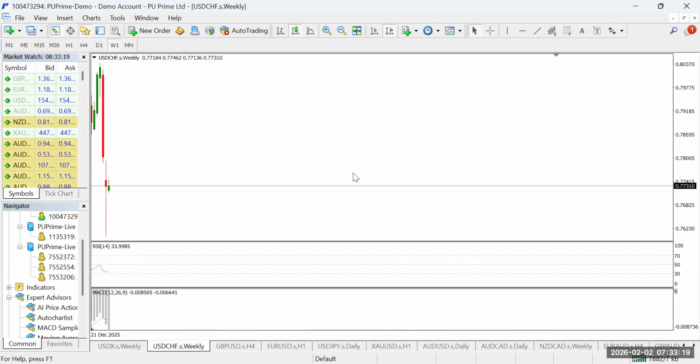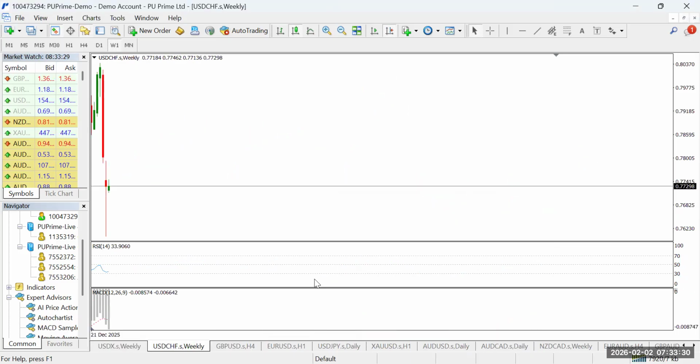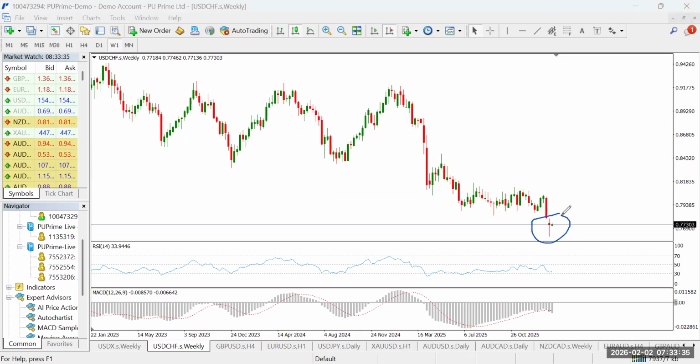So don't forget that we're bullish, massively bullish on the dollar index. This is the dollar index with a rejection candle. So overall, we're expecting a very bullish dollar this week. So with that, we'll go to the USD CHF. And USD CHF, like the other ones, also closed as a rejection candle. Technically, that is a bullish movement, though we need to look out for further confirmation.